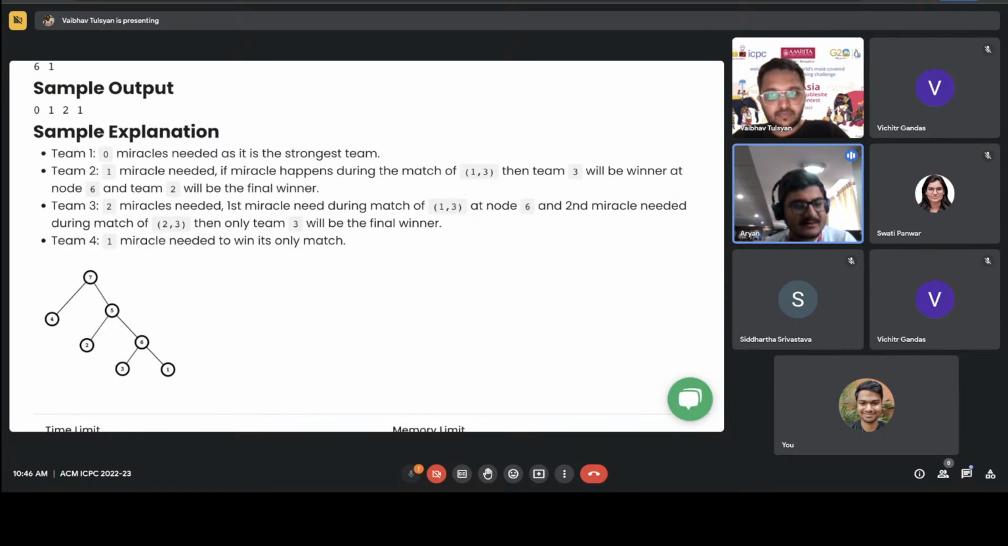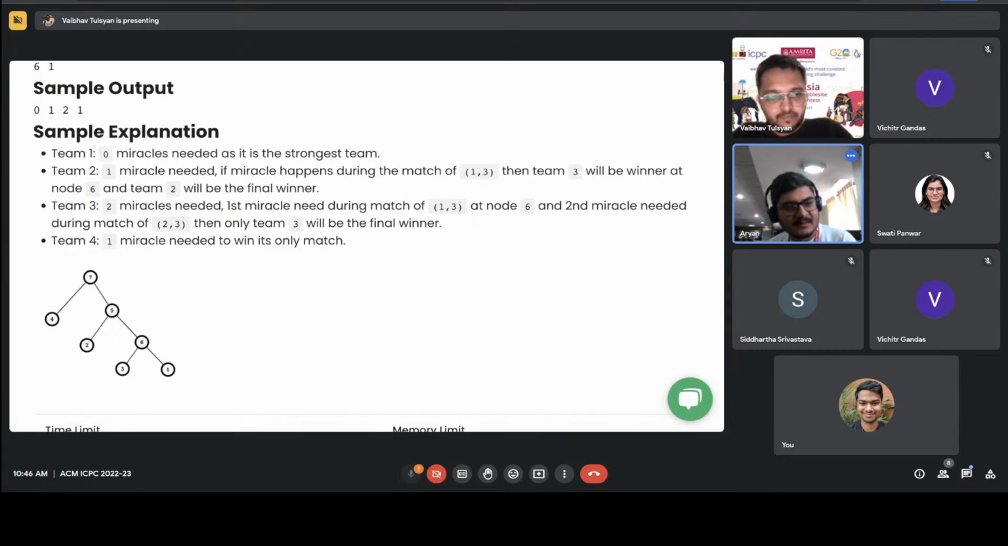And for team 3, its first match is against 1 only, so they definitely need a miracle over there. So they need one miracle in their first match, and their second match would be against team 2, so they need a miracle over there as well. So they need at least 2 miracles, and they can go on and beat the 4.